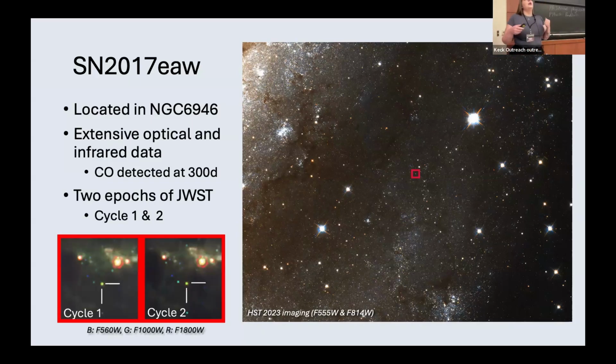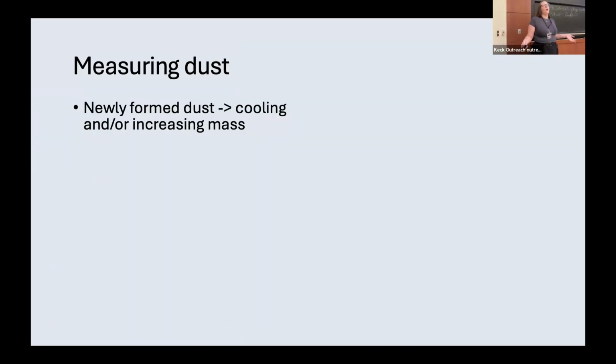And excitingly, in addition to our JWST images in Cycle 2, it was also observed in Cycle 1 as part of a separate program. So we have multi-epoch JWST information, and we can see how the mid-infrared is evolving with time and really understand how that dust is evolving over a year. If this dust is newly formed, we expect to see that dust cool, so the SED should move redward as the dust condenses and cools. And maybe we should also expect to see the mass of dust in the system increase with time. Perhaps both of these things at the same time.